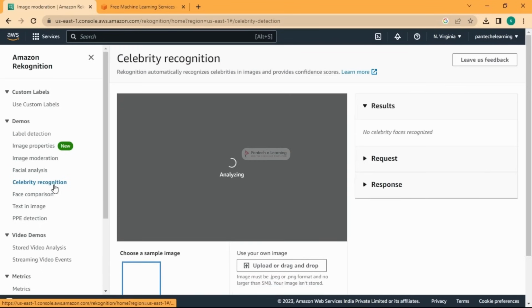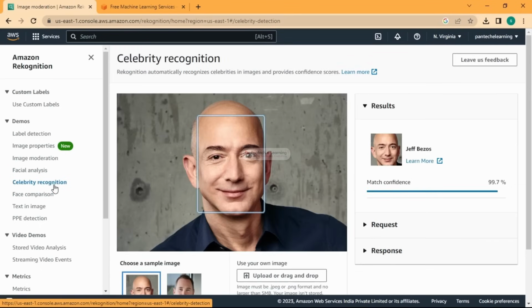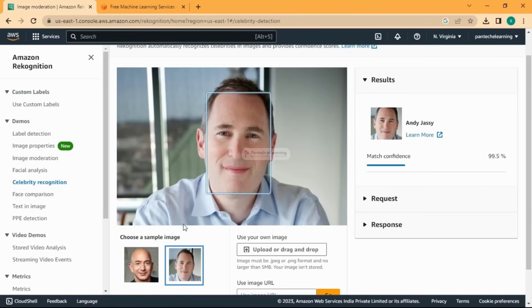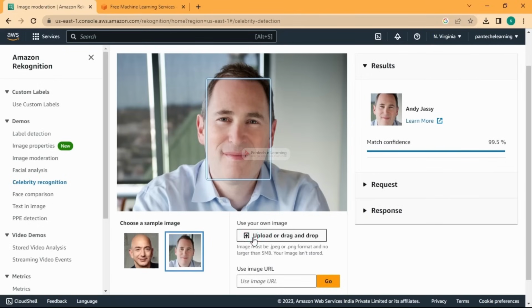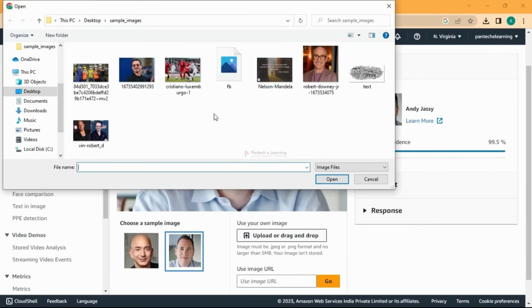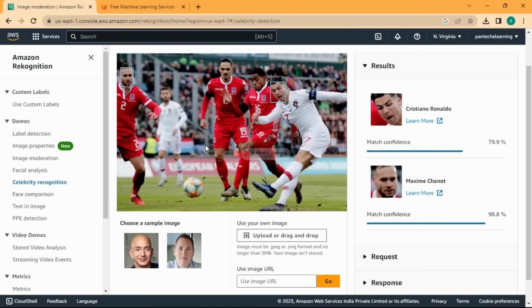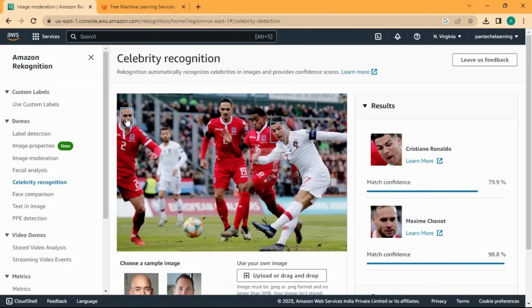And we have celebrity recognition. If you upload any celebrity image, it is going to give you who it is matching. We have some sample images of Jeff Bezos and Andy Jassy. You can add your own image too. That's why I have these images. So let me add this. And this is predicting this as Cristiano Ronaldo, celebrity, and then Maxim Chanot.